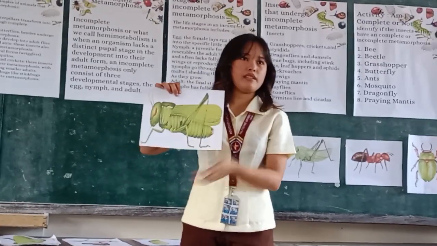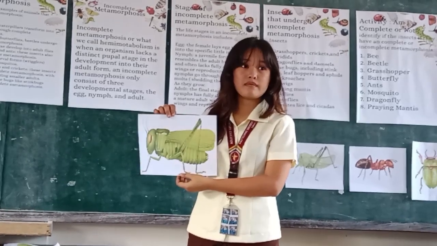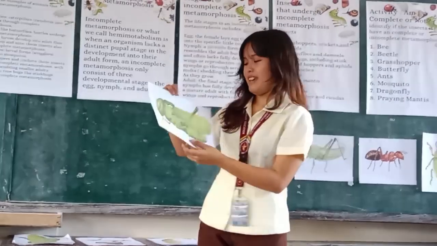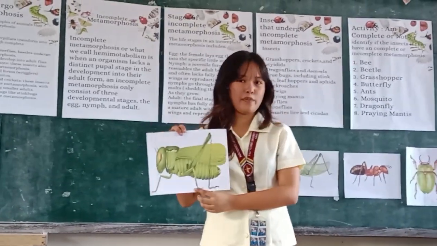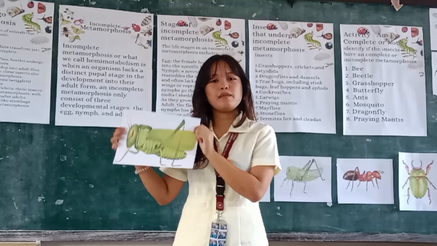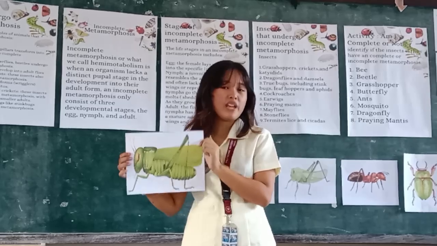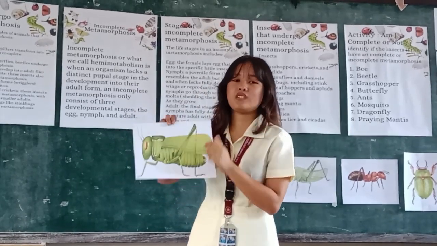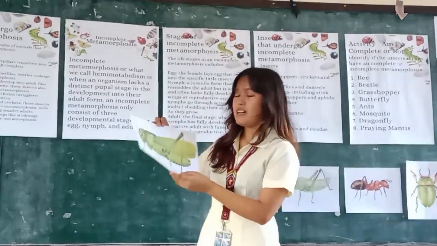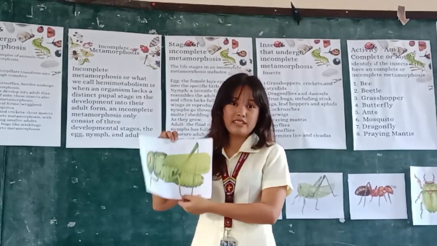What about this one? Can anybody tell me what this one is? Okay, that's correct. This is a grasshopper. Importantly, this is what we call the nymph stage. The nymph stage is where the egg hatches into its semi-adult form. And the semi-adult form resembles an adult that is much smaller, but much bigger than the initial stage of the grasshopper.